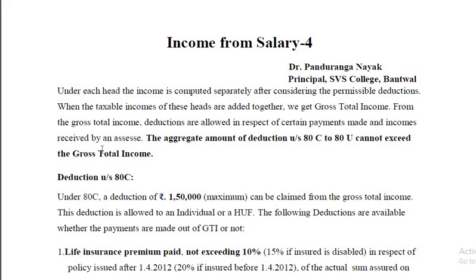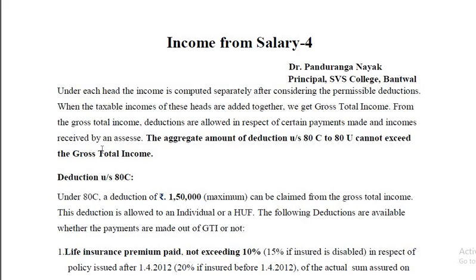From the gross total income, you are entitled to certain deductions, in respect of certain payments made and incomes received. So we call that general deductions under section 80.